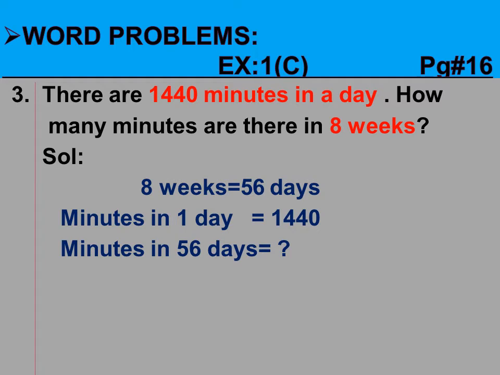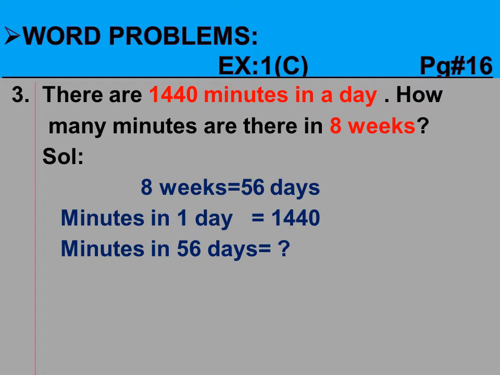So first of all we will convert these weeks into days. 8 weeks is equal to 56 days. Why? Because there are 7 days in a week. 7 8s are 56, so we will write 8 weeks is equal to 56 days. Now we will write minutes in 1 day, that is 1440, and we have to find the minutes in 56 days.